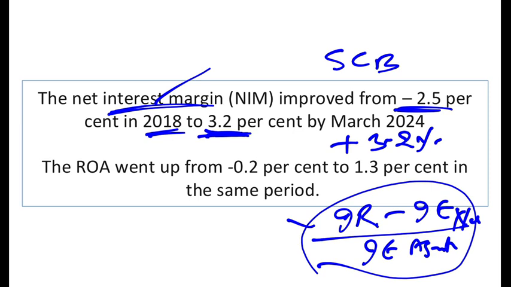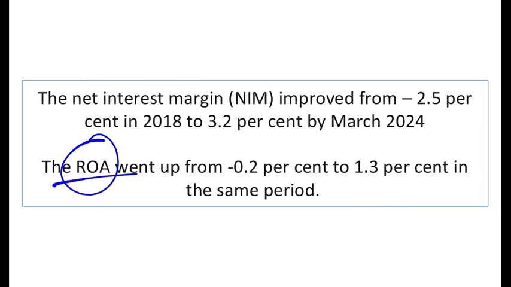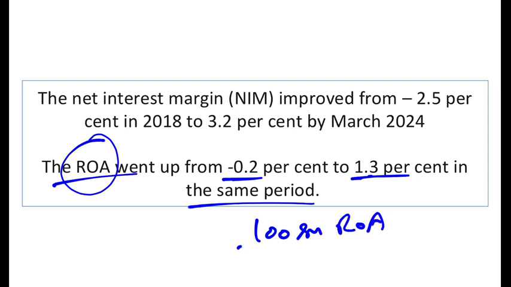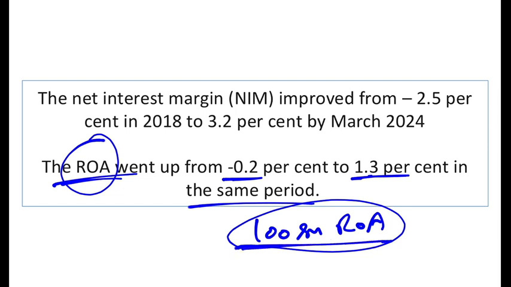What about the return on assets? Return on assets went up from minus 0.2% to 1.3% in the same period. So what is the meaning of return on assets? Return on assets shows that for every 100 rupees of assets of a bank, how much are they making? Return on assets is positive. So for every 100 rupees of assets that a bank has, it is making 1.3 rupees. Earlier it was losing 0.2 rupees. Now it is making 1.3%. That is called return on assets.